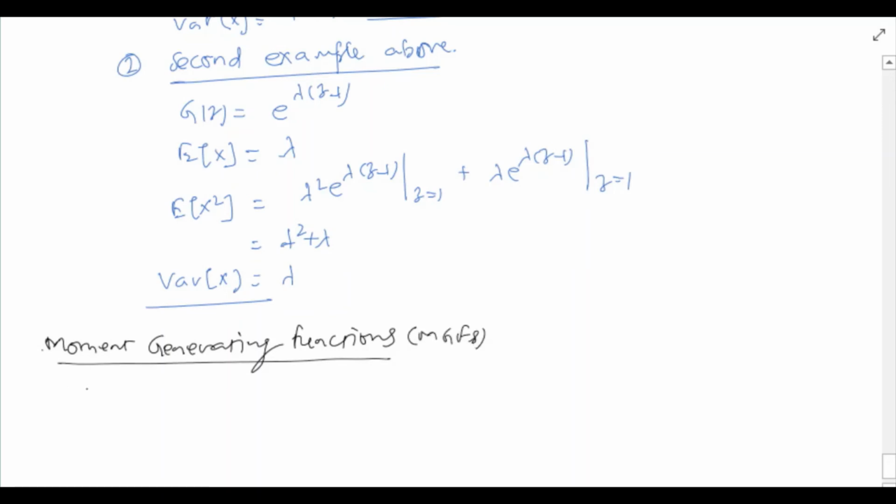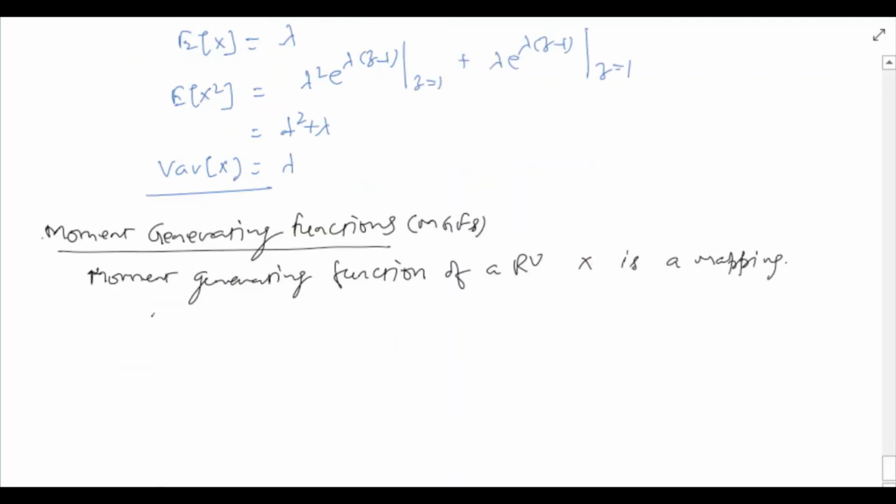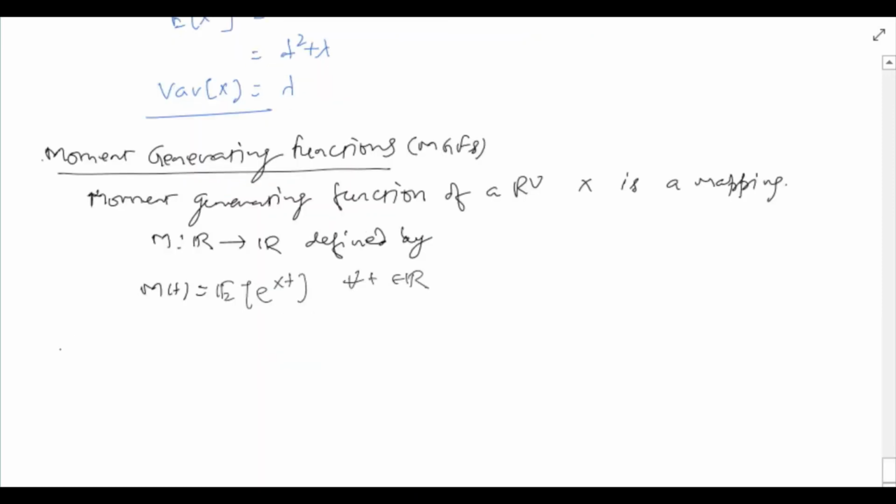The moment generating function of a random variable X is a mapping M from R to R defined by M(t) equals the expected value of e raised to Xt for all t in R. We assume that this expectation exists.